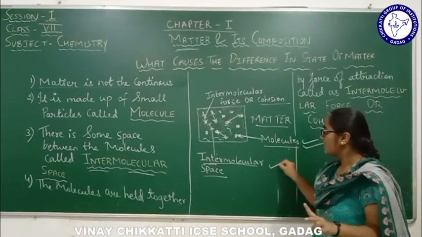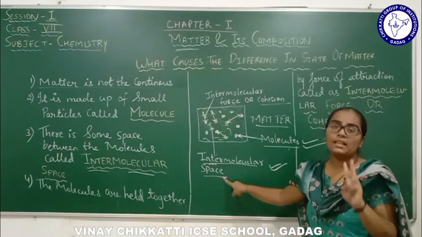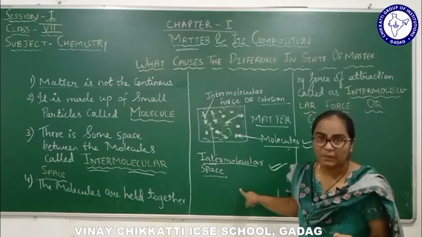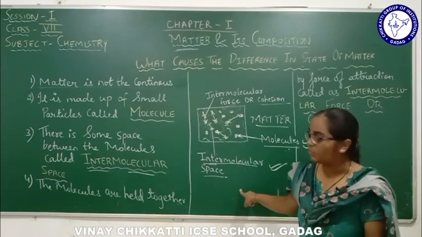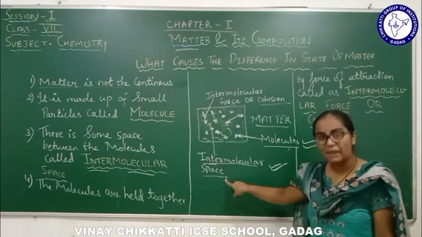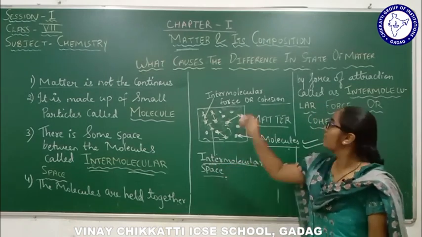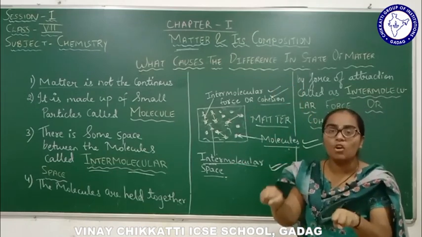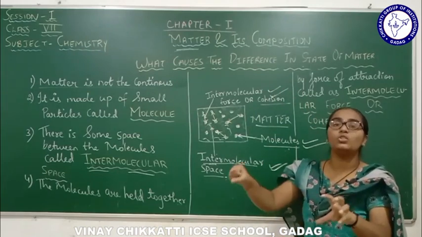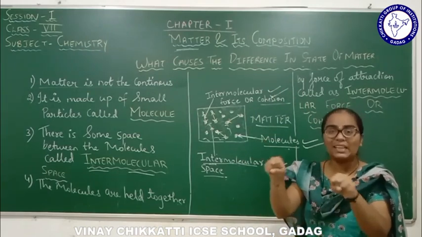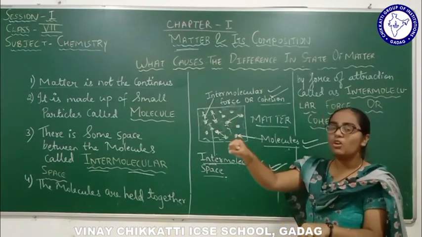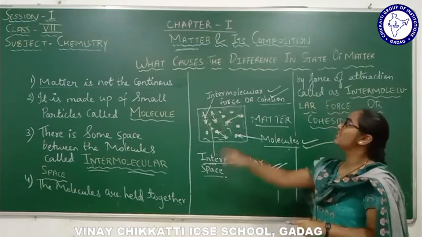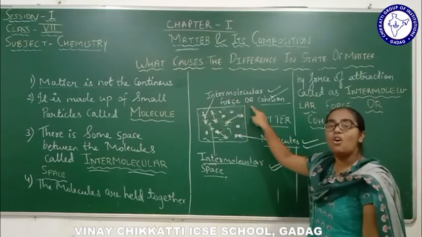Okay, now the second one is space. What is space? Space means gap. Gap between whom? Between the molecules. So the space existing between the molecules is called intermolecular space. The third one is force. What does this force do? It makes the molecules held together, right? It helps the molecules to be enclosed with each other or attracted to each other. So if one molecule is held with another molecule, there should be a certain force, and that force is called the intermolecular force, or cohesion.